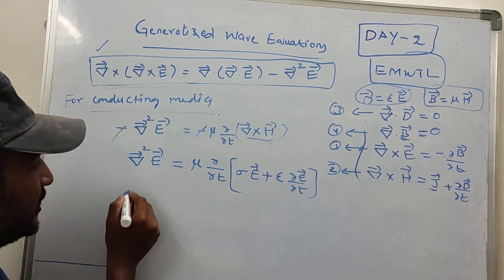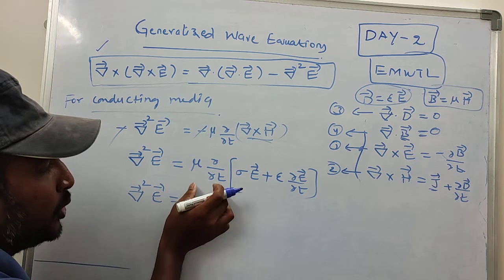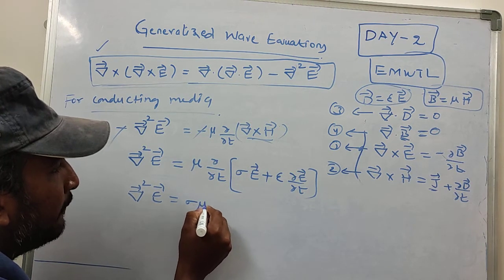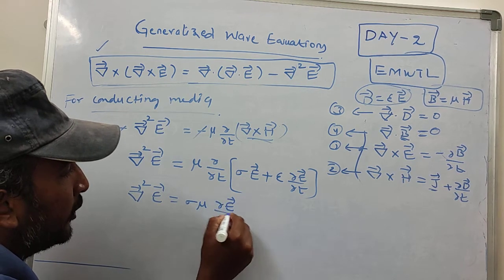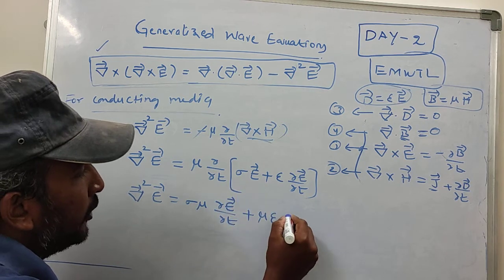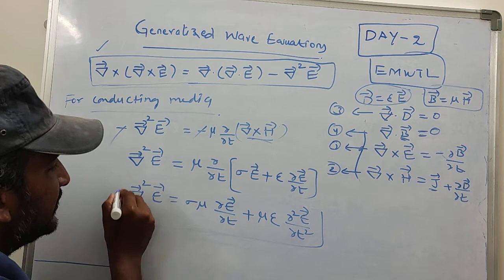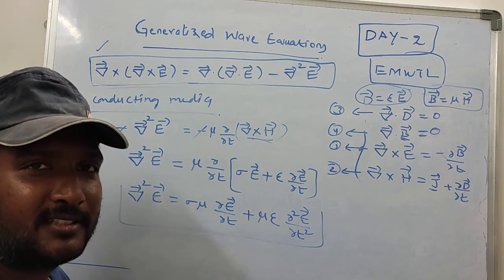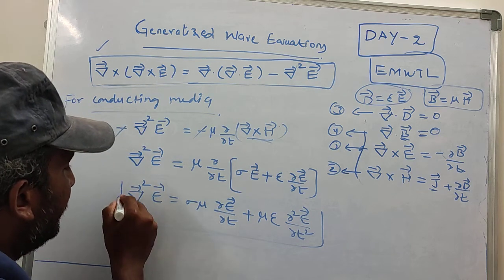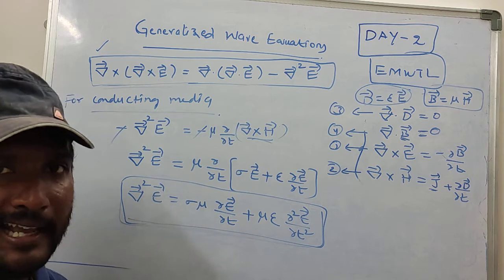If you multiply mu and dou by dou t inside, del square E is equal to sigma mu dou E upon dou t plus mu epsilon dou square E upon dou t square. This is the wave equation for conducting media in terms of electric field only.